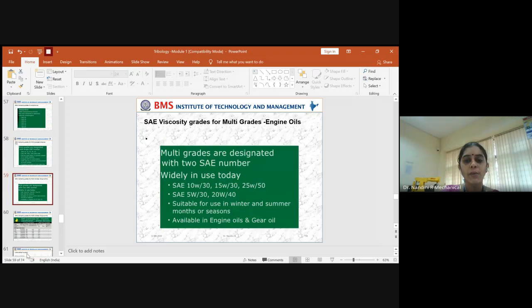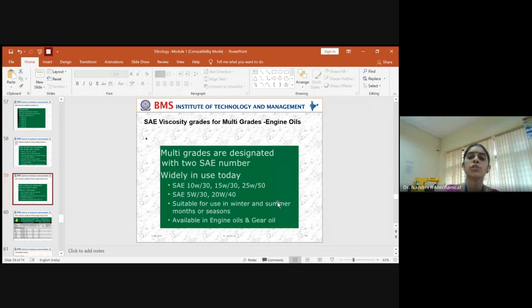Then you have multi-grades also. If you need multi-grades, then you have again a different category of SAE number. So these are SAE 10W, which can be graded until 30. This is 15W, which can be graded until 30. And again it is 25W, which can be graded until 50. Similarly, this is 5W, which can be multi-graded until 30. And again it is 20W, which can be multi-graded at 40.